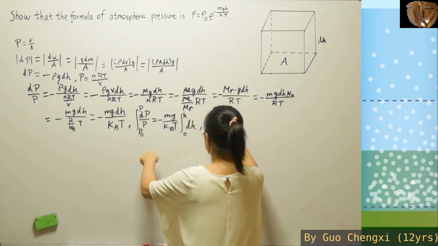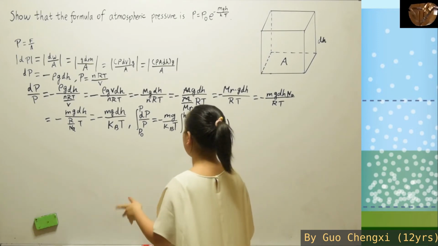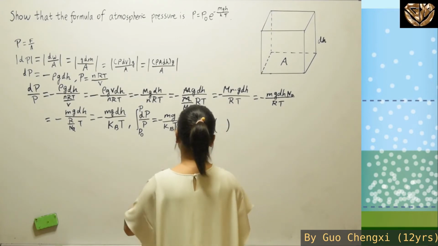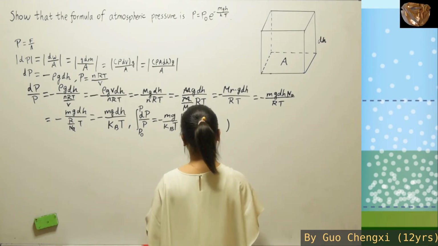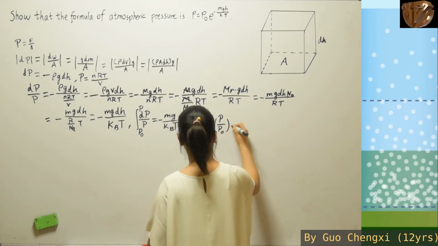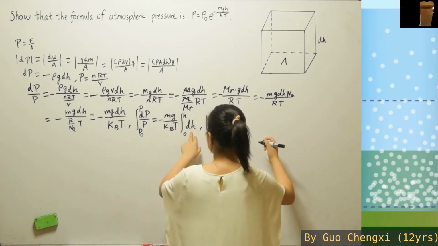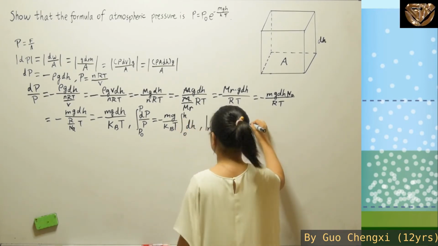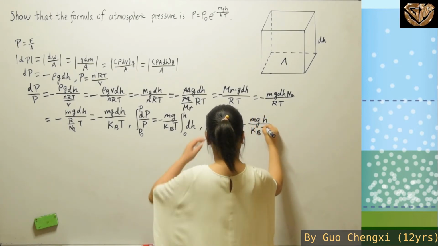After we sub it in, it will become ln P minus ln P naught. But ln something minus ln some other thing becomes a division inside the ln. So ln x minus ln y is ln x over y, which in this case will be P over P naught. And it will be equal to, when you integrate you get h, you sub in the boundaries, you'll still get h. So it becomes mgh over kBT.